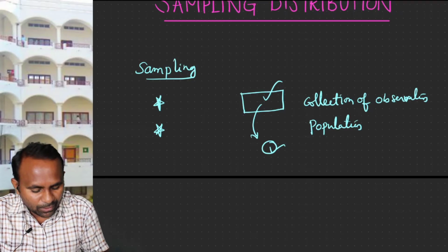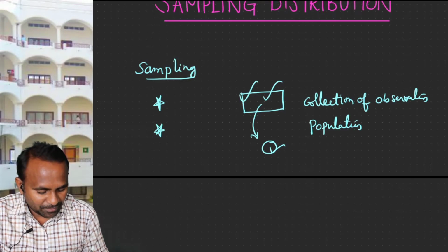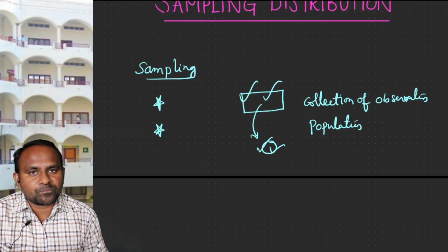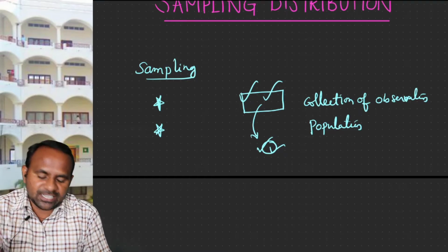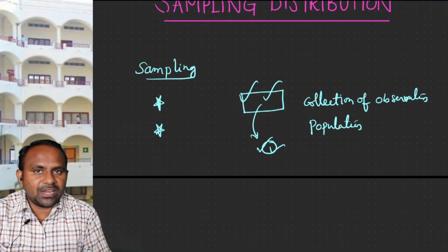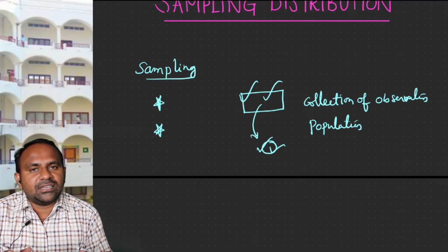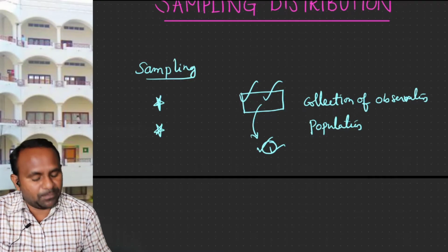Suppose you want to find another statistical parameter like the variance of this population, you find the variance of a particular sample. And using that, how do we apply the same to this population? That is another phenomenon. The only thing is that you are interested in drawing a sample and finding the statistical measure of interest for this particular sample.